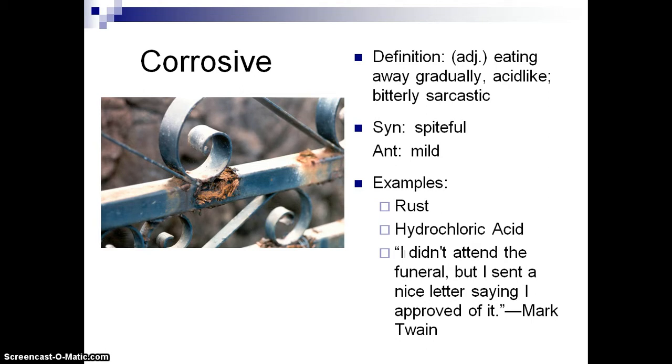Hydrochloric acid or battery acid in a car is corrosive. So if you ever worked on a car and you open up the hood of the engine, you'll find that there might be this brown, icky stuff because something corrosive like a battery leak has gotten onto the metal there and started to eat away at it. Corrosive can also refer to words that are bitterly sarcastic because while they don't actually eat away at something, they can sort of emotionally eat away at it. So Mark Twain's quote here is a corrosive comment.